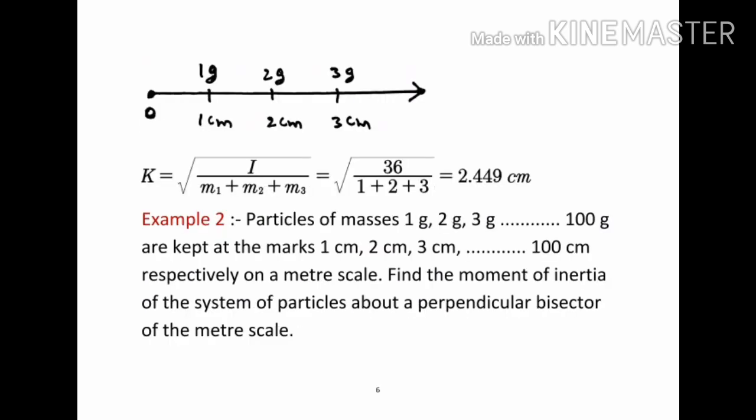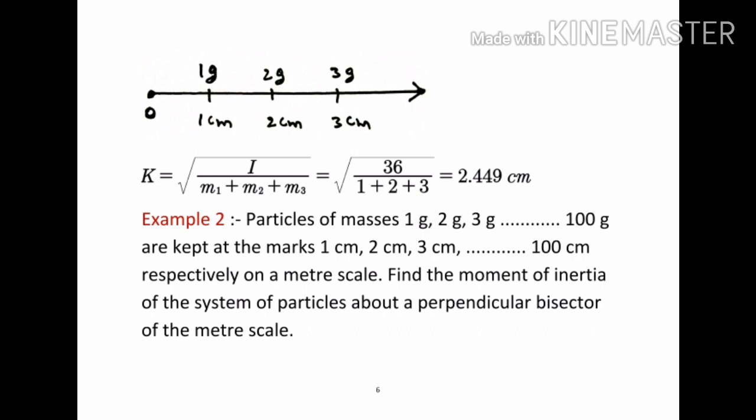Next, to find the radius of gyration, the general formula is K = root of I by capital M. So in this context, K = root of I by (M1 + M2 + M3) = root of 36 by (1 + 2 + 3) = 2.449 centimeters. So that is about one example.